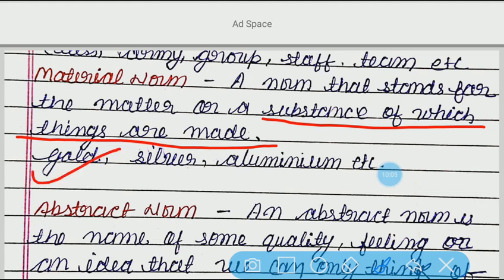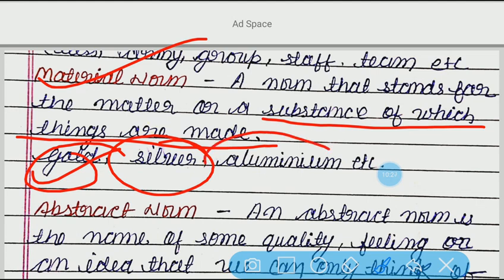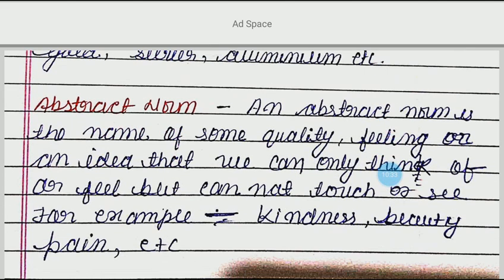We can make earrings, nose rings, necklace, Mangal Sutra, etc. from gold, and that is why this is a good example of material noun. Similarly, with silver, we can make so many other things. Like we have so many utensils that can be made from aluminium. So what is aluminium here? It is a material noun.